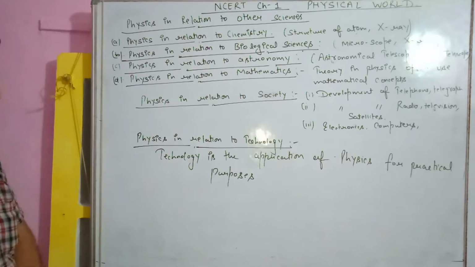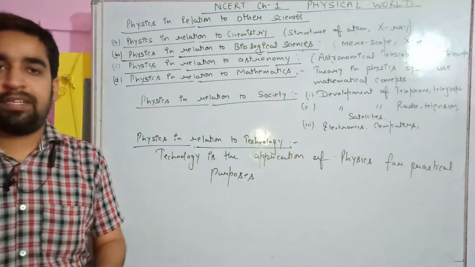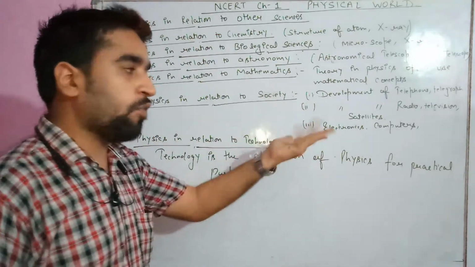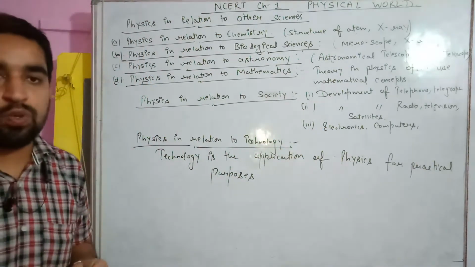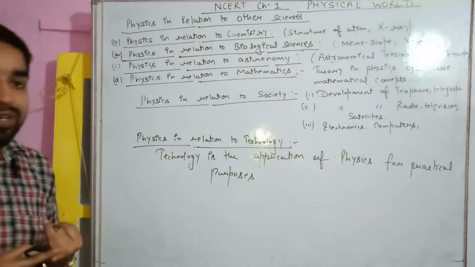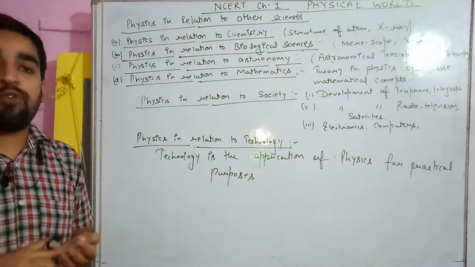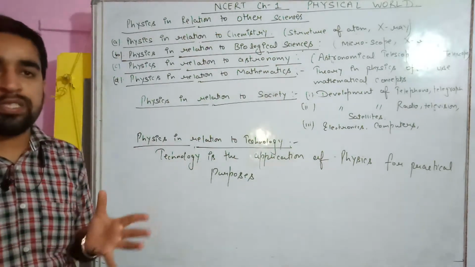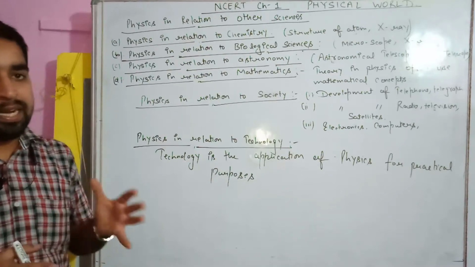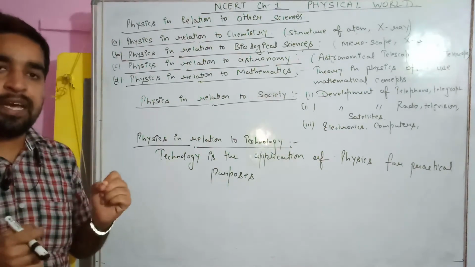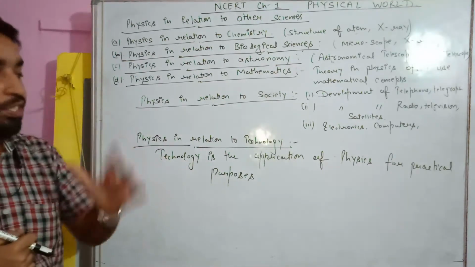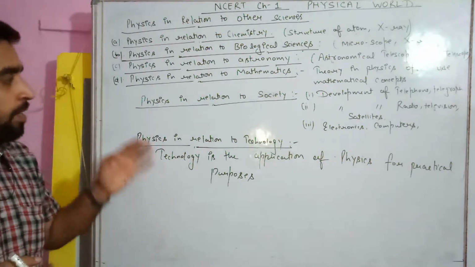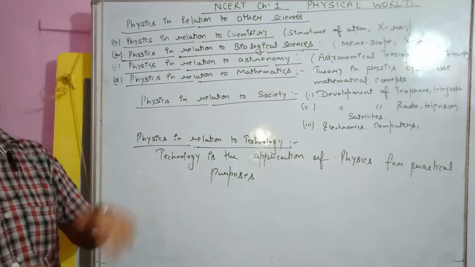Now, physics in relation to society. We are helping out the society. How? By the development of the telephone, telegraph, all the technology tools we are providing them. We are providing them radio and television. Weather forecasting is now very easy for us by using satellites. Satellites we have launched to get the weather forecast and to convey messages by radar system, radio detection and ranging. Electronics, computers, the internet. So everywhere we are helping out society by using physical tools.